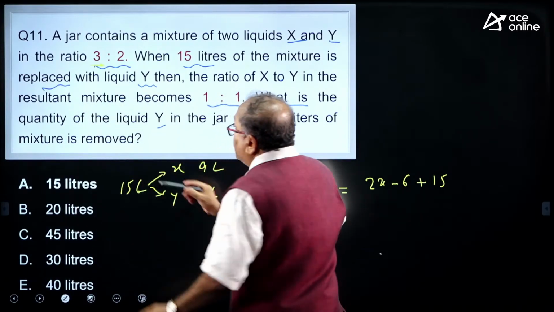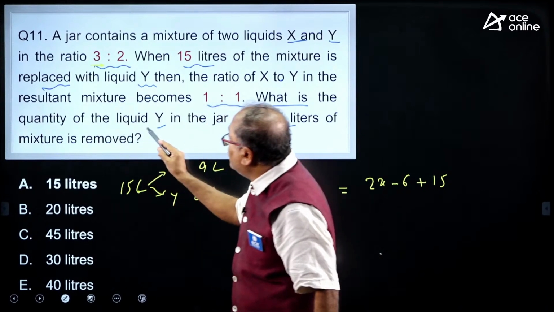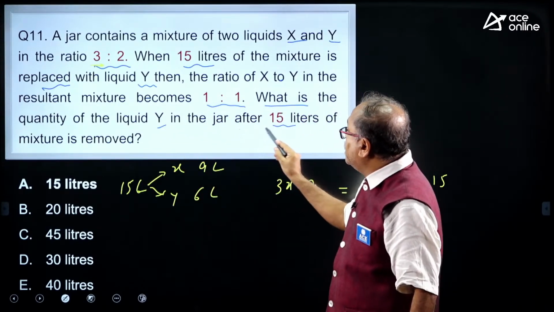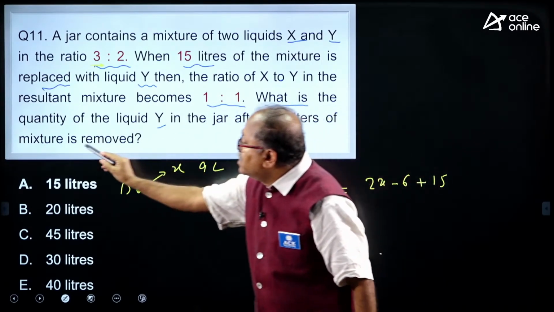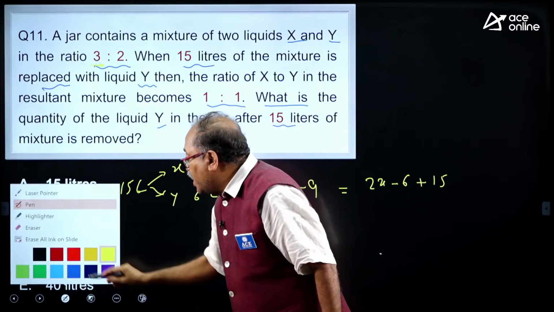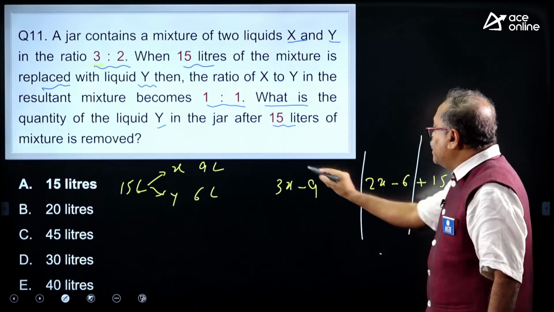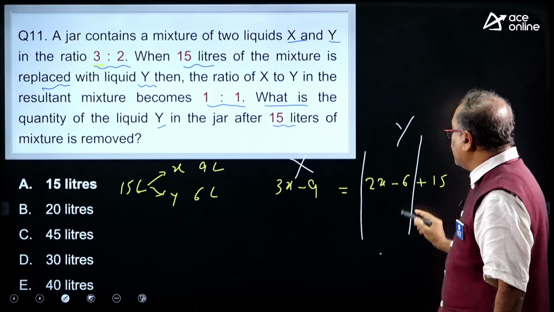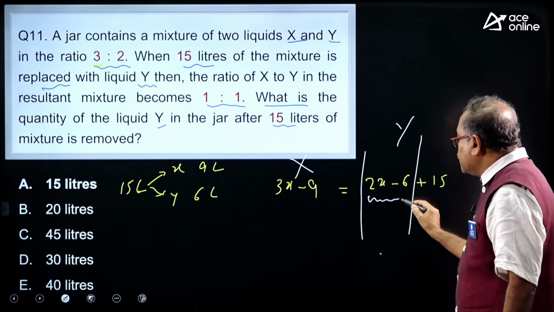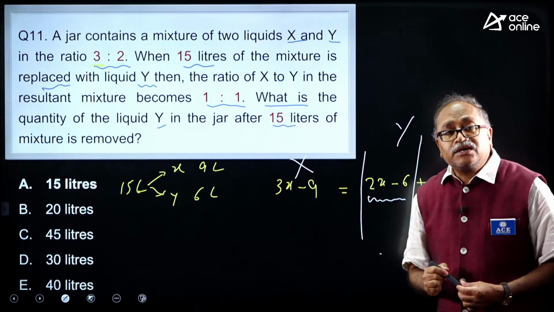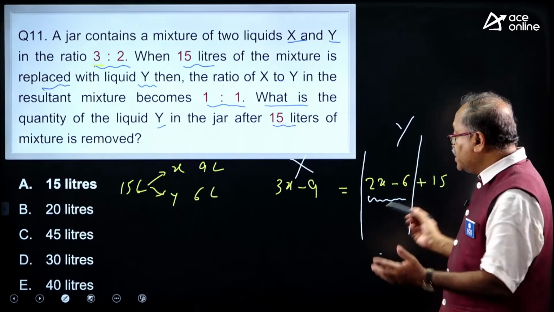Then what is the quantity of liquid y in the jar after 15 liters of mixture is removed? After 15 liters of mixture is removed, this is x and this is y. You are asked to find this value, 2x minus 6. So, solve it.